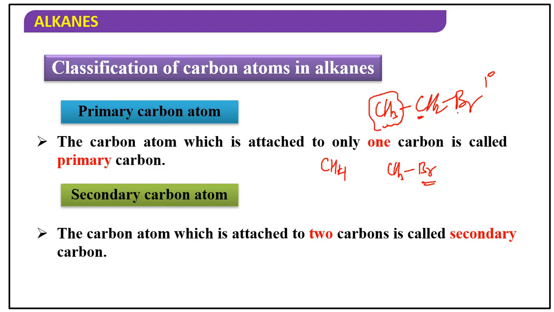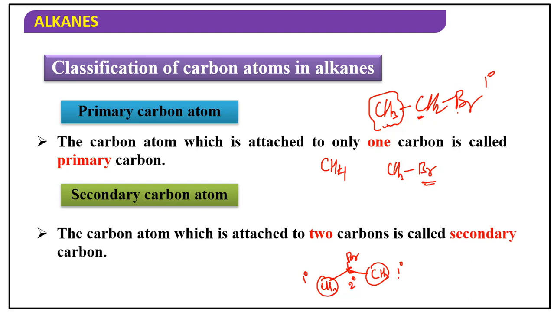Suppose here bromine is there, this bromine attached carbon, if it is attached to 2 carbons, then this carbon is known as secondary carbon. Of course this carbon is primary, this carbon is primary, because this carbon is attached to only this middle carbon, right?